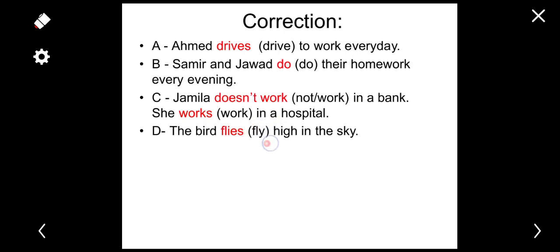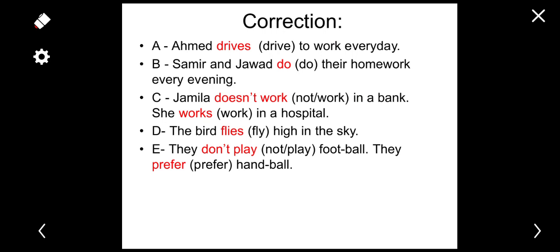The verb fly becomes flies because we have consonant plus y. And as I said before, once we have consonant plus y, we replace the y with ies in the third person singular. And here the bird is like if we have it.